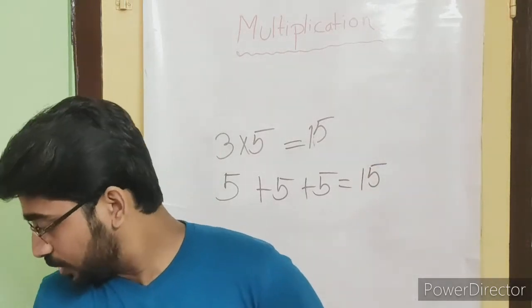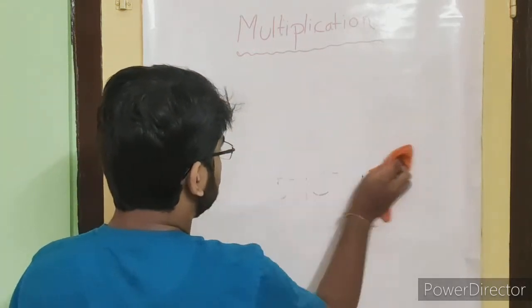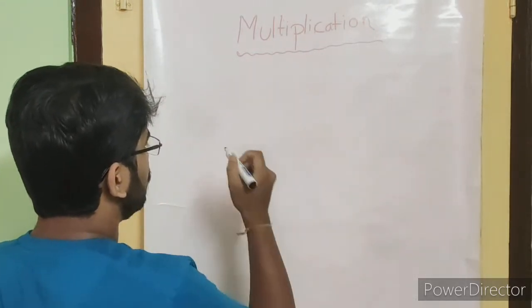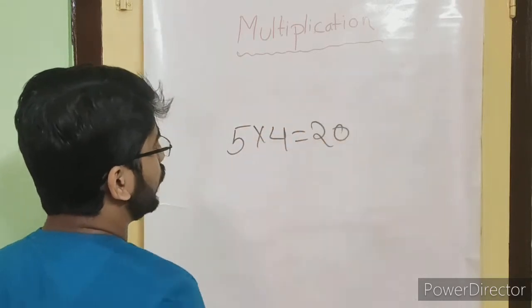Like this way we can do another also, like 5 into 4 equals 20.